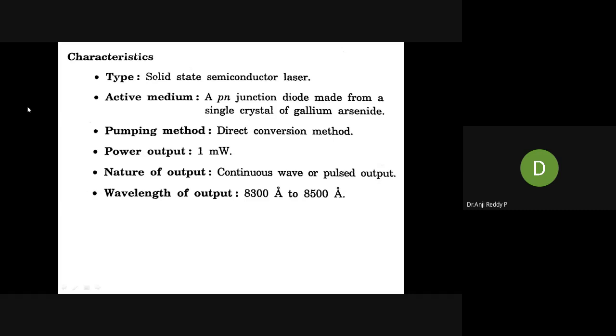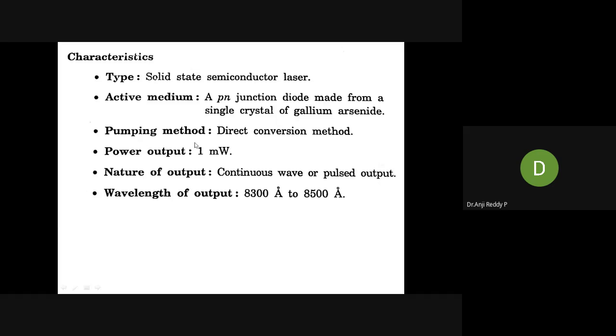Now, in this case, what is the type of laser? Solid state semiconductor laser. And the active medium, what did I tell you? What is the meaning of active medium? Where the recombination takes place. Very good. That is called the active medium. In this case, the place is the PN junction, a PN junction diode made from a single crystal of gallium arsenide.